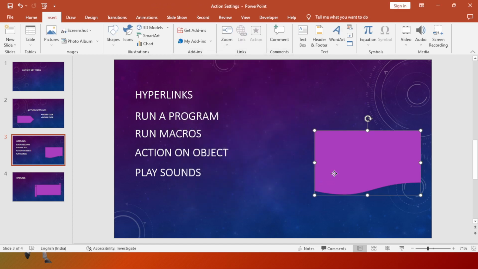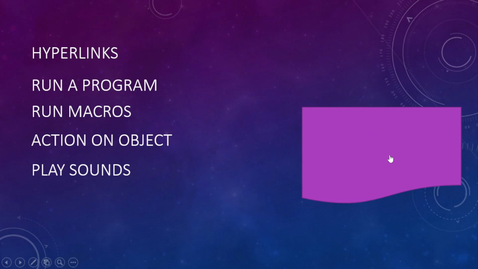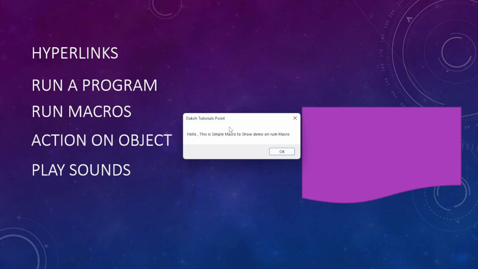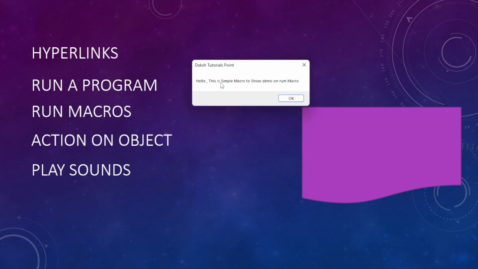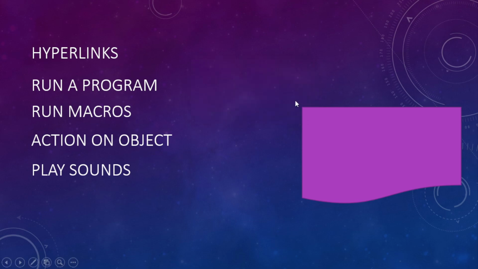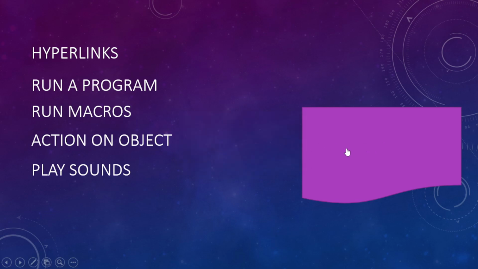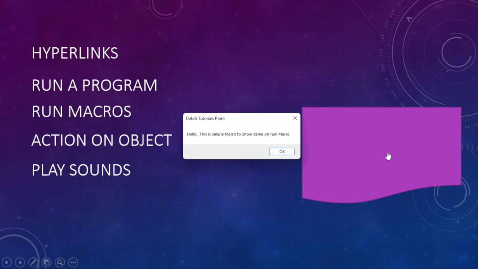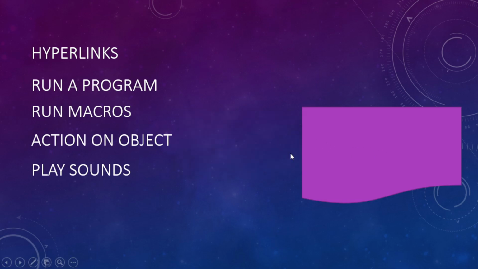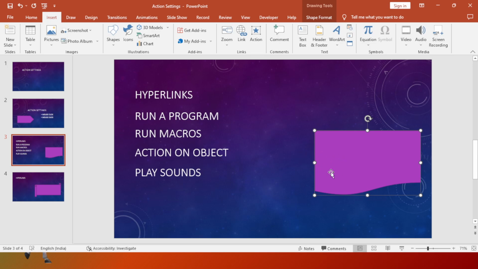I'll try to run on this slide. Shift F5 and click on this. If you see, this macro is giving one small message box. This is the simple macro shown on the demo, how you can run it. So whenever I click on that, you can have a very large macro, and that can be attached and run here. Okay, the next option is, let me go to that.